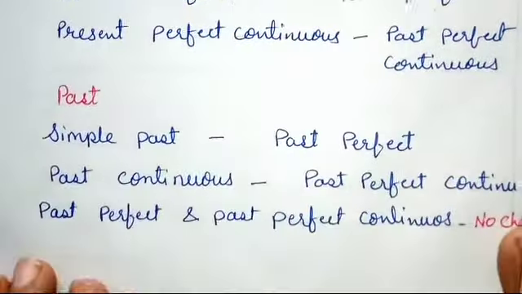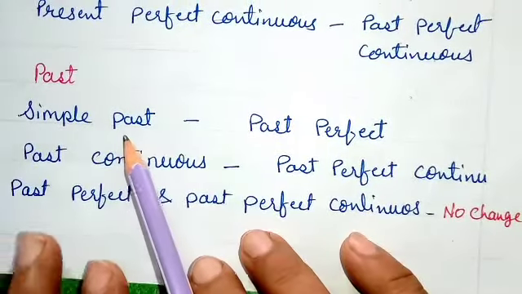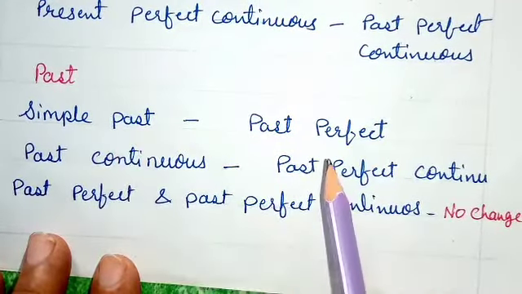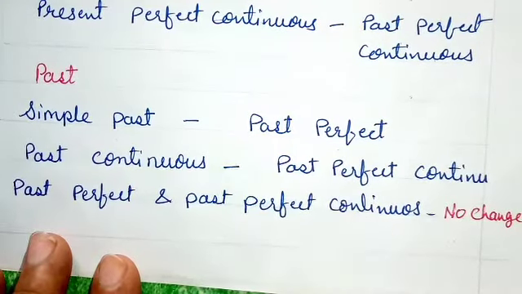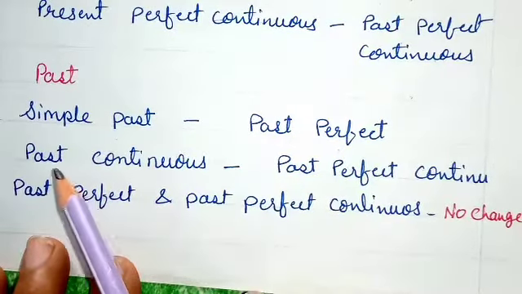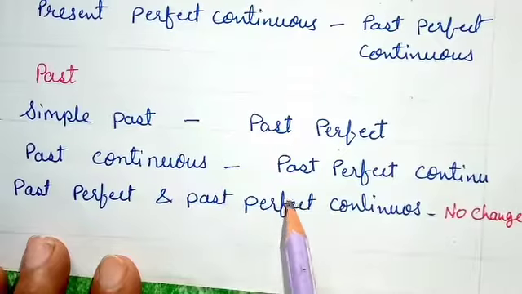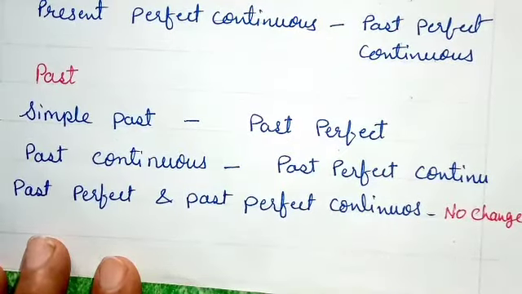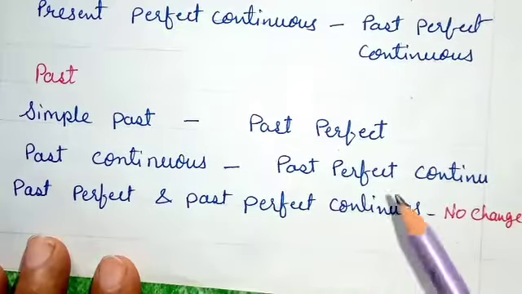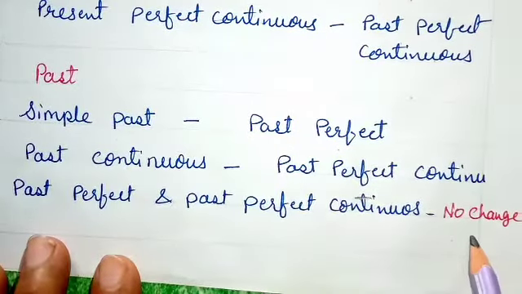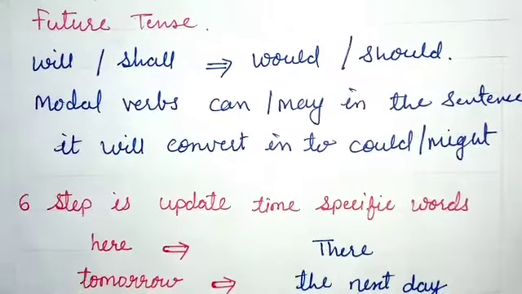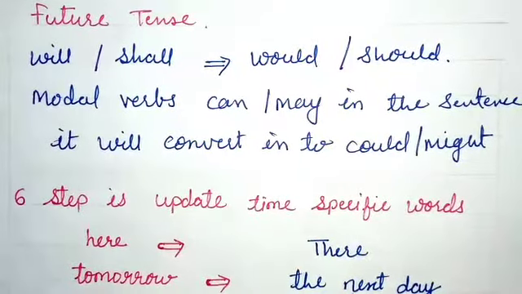And similarly, if the tense is simple past or past indefinite, it will convert into past perfect tense. I will explain with examples further when we go through the examples. Now you should remember these things. A past continuous sentence will convert into past perfect continuous tense. Past perfect and past perfect continuous sentences will remain the same. They will not change. Students, once again I would like to remind you to keep your notebook and pen with you. You should write all these rules in your notebook, and when I give you sentences, you can easily solve them.